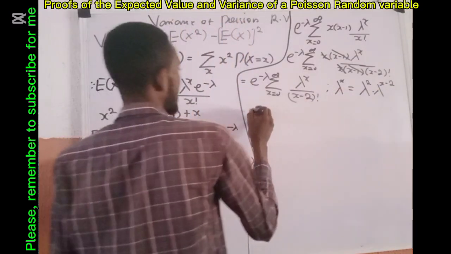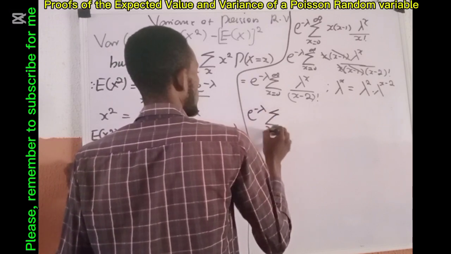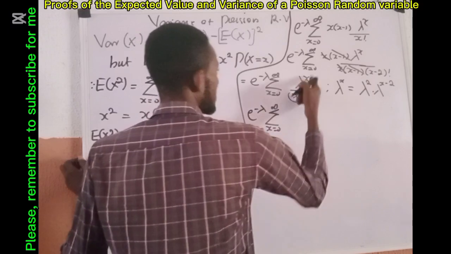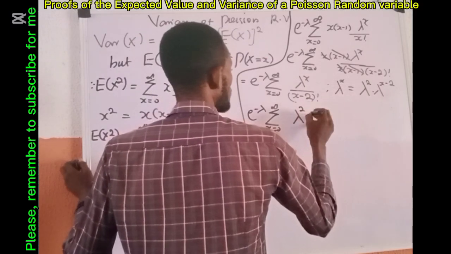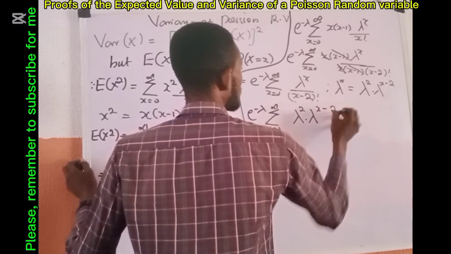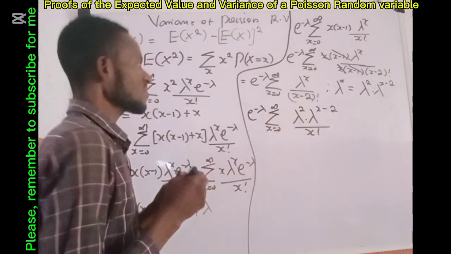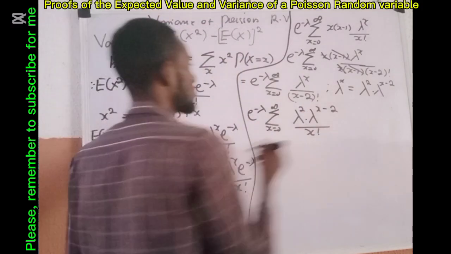In that case, what I have is exponential minus lambda, sum of x beginning from 0 to infinity. Instead of using this, I'll use lambda raised to power 2 multiplied by lambda raised to power x minus 2, all over x factorial. If you watch, this lambda raised to power 2 is on its own, so I bring it outside.